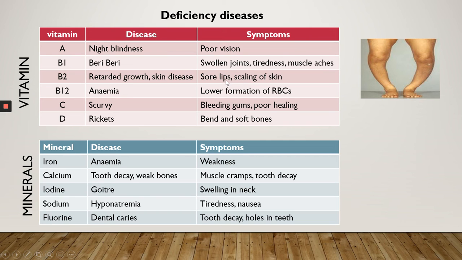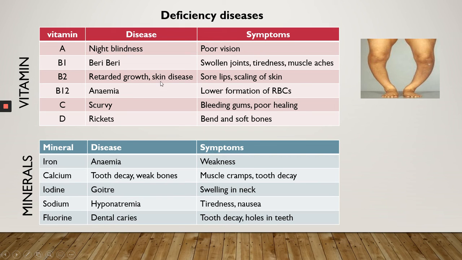Now, if you find a person who has sore lips, meaning very dry, scaly lips, itchy and scaling skin, and inflammation of the tongue and lips, this is the deficiency of vitamin B2.